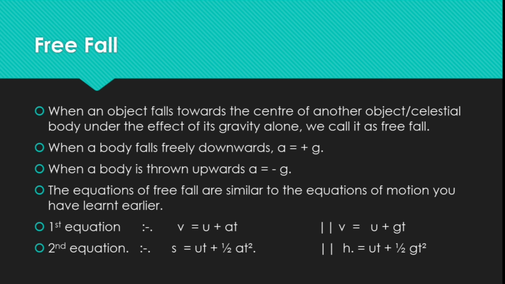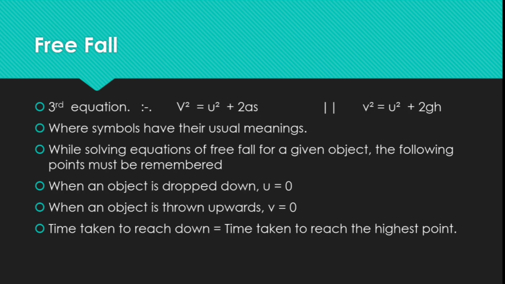Now the second equation of motion, s equal to ut plus half at square, will be h equal to ut plus half gt square in the motion of free fall. The third equation, v square equal to u square plus 2as, will be v square equal to u square plus 2gh, where symbols have their usual meanings.